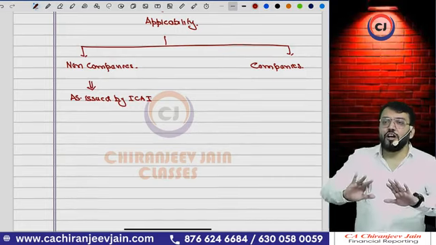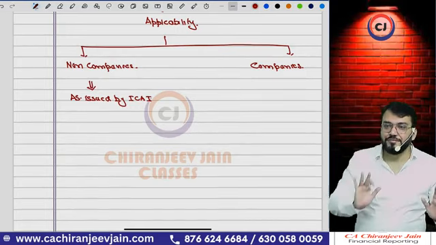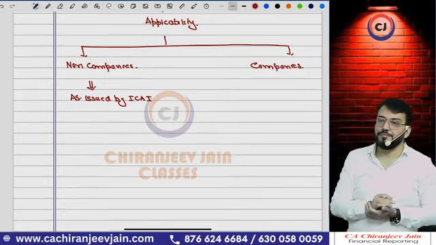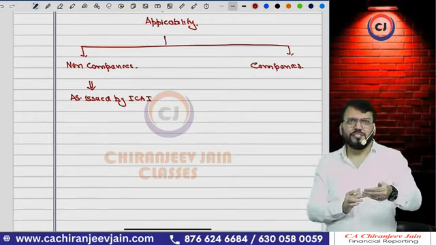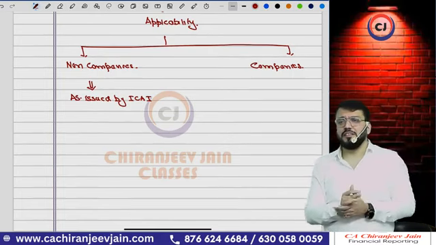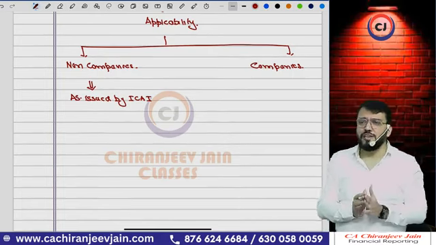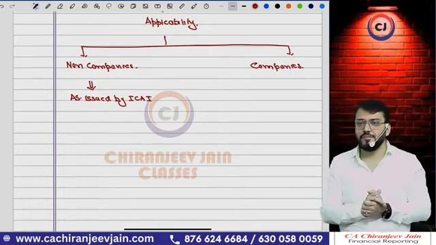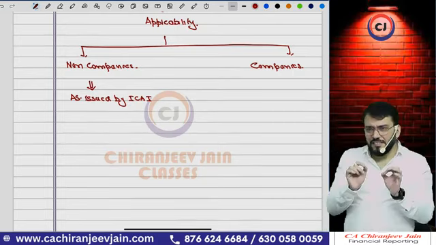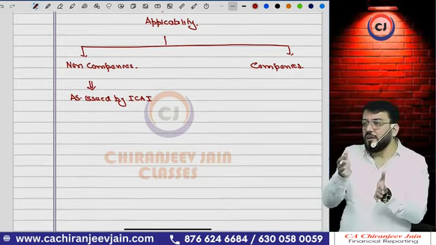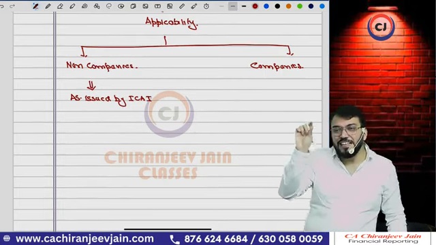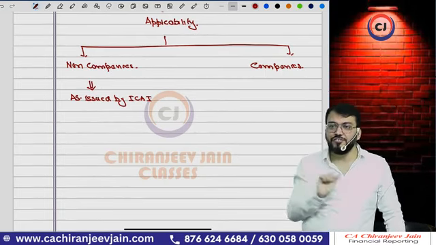Because AS is not mandatory as per any act for non-companies. But can you just try to understand? I'm not going into the history of when AS was introduced. We started using accounting standards in the 1990s.